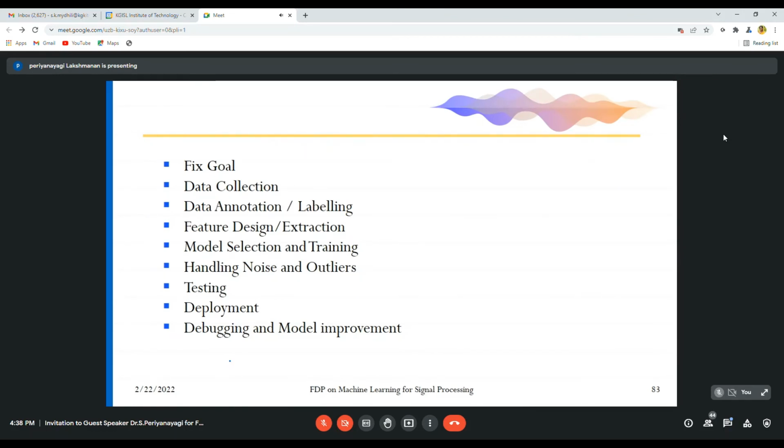Next is data annotation and labeling. That is, data denoising. It should be less noisy. Make conventions for data labeling. Train the team of annotators, do continuous annotation, and monitor annotation quality. So these are some of the things to do in data annotation. Then feature design and extraction. What are the features you are going to design and extract in a model? Then you have to choose a model. Model selection is very, very important, and training the model is also important.